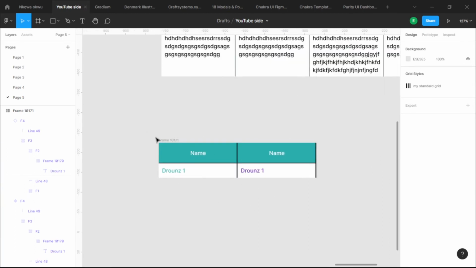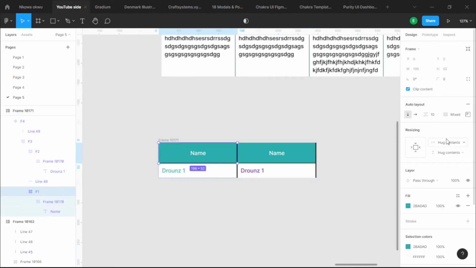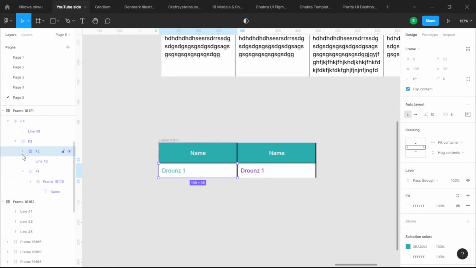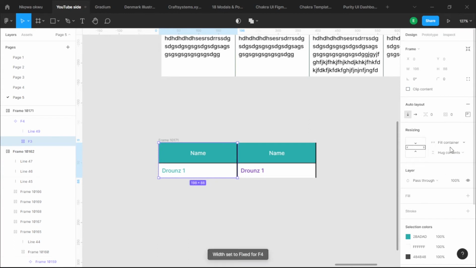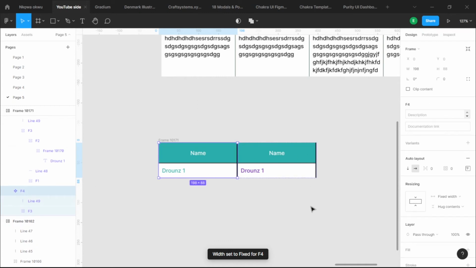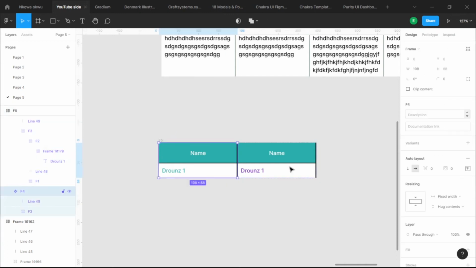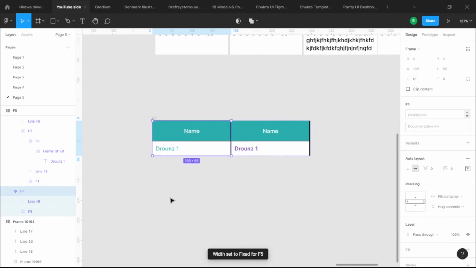Moving forward, we want this thing to stretch across all screens. So we'll go back to the very first frame, F1, and make F1 a fill container. Go to F2 and make F2 a fill container. Good. Now we'll go to the components that house F1 and F2. That's F3. Make F3 a fill container as well because F3 is inside F4. Now that we have F4, since F4 is inside this current frame, which is going to be called F5, we are going to make F4 a fill container as well. Now we are good or almost good to go.